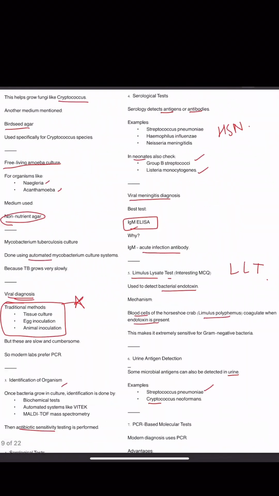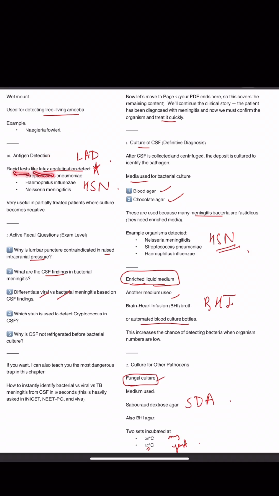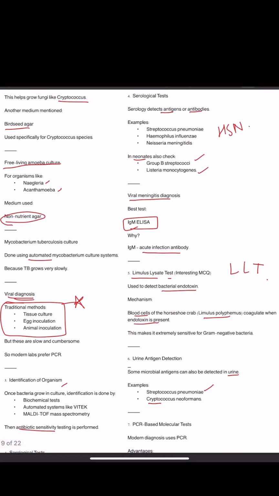Now let us go on. This we have seen. Medium used for free living amoeba culture, for organisms like Naegleria. No, not that page. We were here. Yeah. So antigen detection rapid test like LAT, latex agglutination test, detects Streptococcus pneumoniae, Neisseria meningitidis, and H. influenzae in acute meningitis. What is that test? Have I mentioned it anywhere?